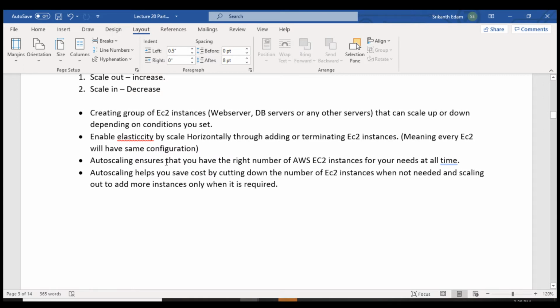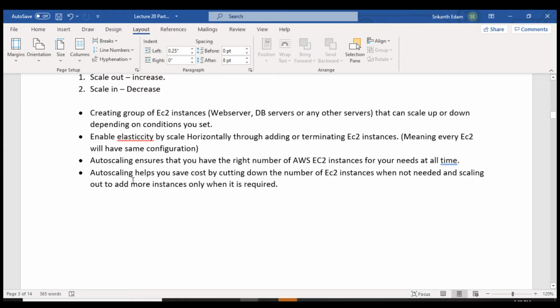Auto scaling ensures that you have the right number of AWS EC2 instances for your needs all the time. So because of the auto scaling feature, you will have EC2 instances available at all times. Auto scaling helps you save cost by cutting down the number of EC2 instances when not needed, and scaling out to add more instances only when it is required.